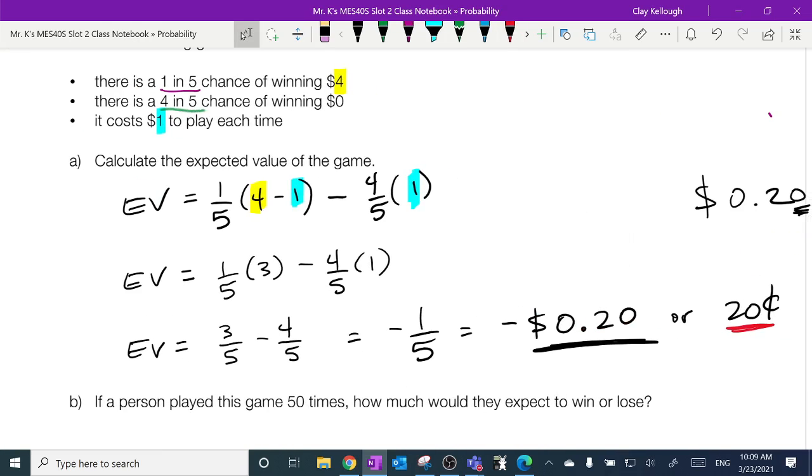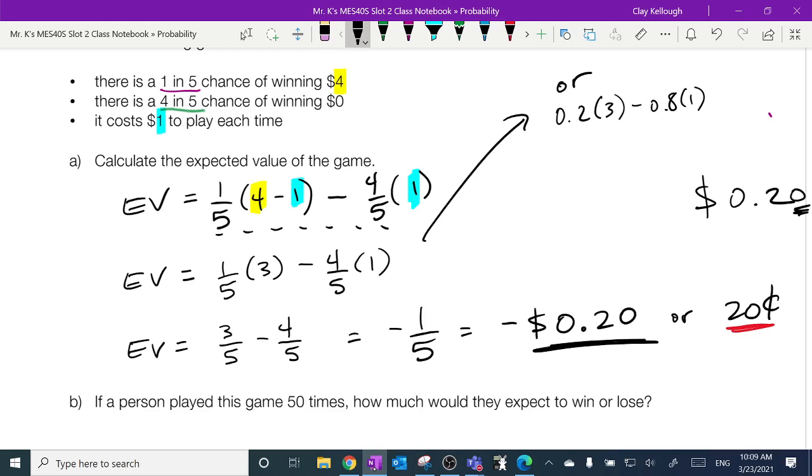Back to over here. If you're not a fan of fractions, by all means, alternate strategy for this question, I'm going to just put it over here. Or feel free to go right from this step here, and what is 1/5? Well, 1/5 is 0.2. And 4 minus 1, I don't think you need a calculator for that. What's 4/5? Again, put it in your calculator. It'll tell you it's 0.8 times 1. 0.2 times 3 is 0.6. 0.8 times 1 is 0.8. And you get the 0.2 right away.